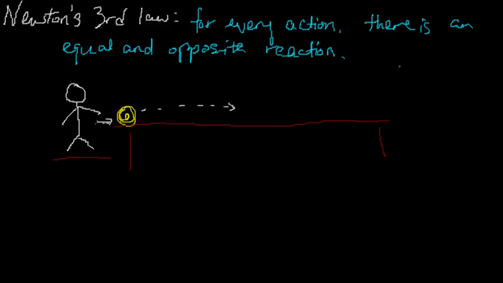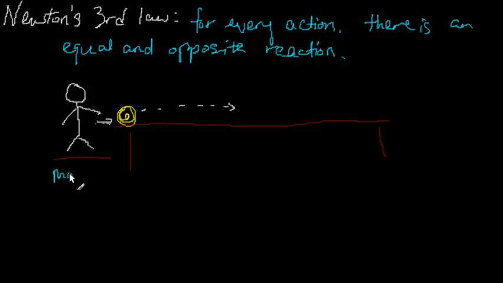Now, we'll look at a few examples to sort this out. Starting with this example, the reason that when I push the ball, I don't seem to move, whereas the ball flies off, is because in this case I'm much more massive.